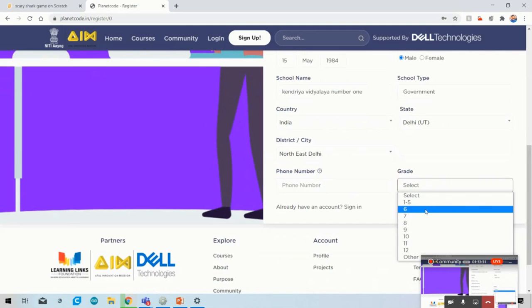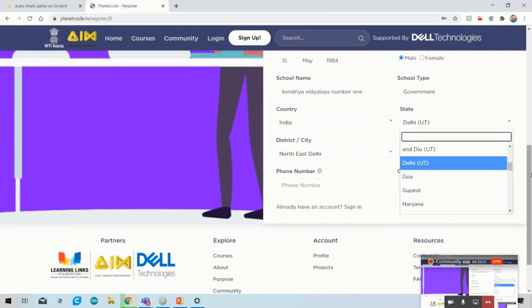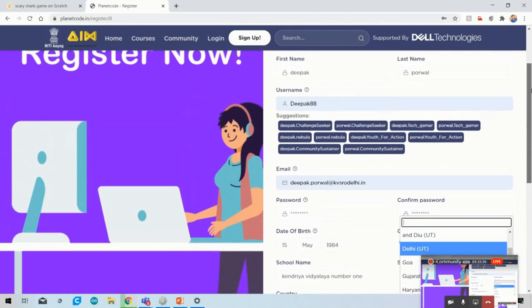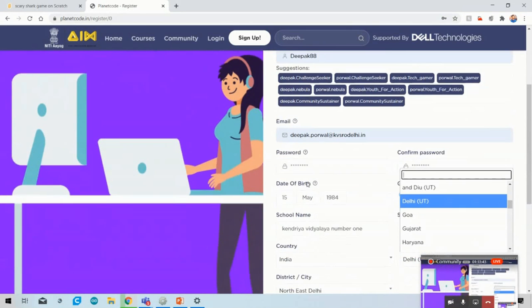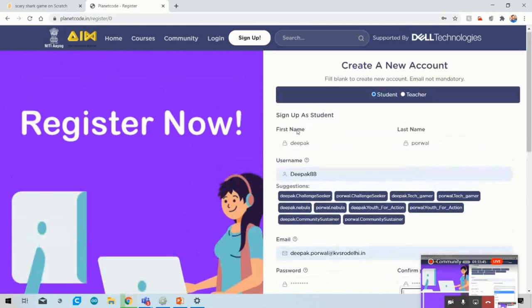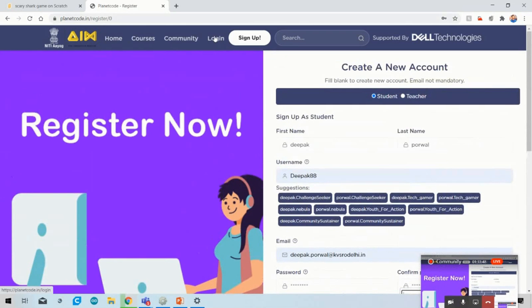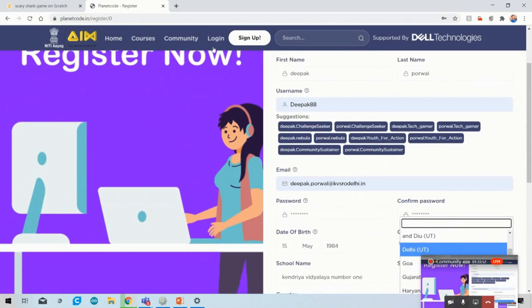Grade is compulsory, meaning in which class you are studying: class 6, 7th, 8th, 9th, 10th, 11th, 12th. Okay, I think all of the students have understood. In this, you have to just concentrate on the username and password, because that will be useful while logging in. So you have to write down your username and password.